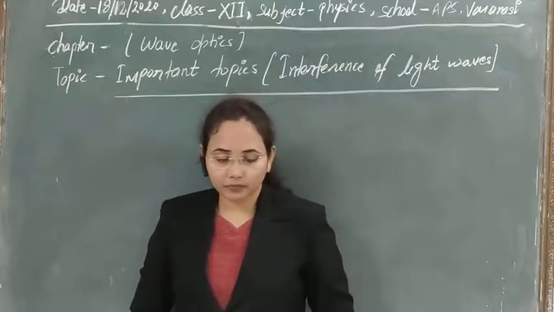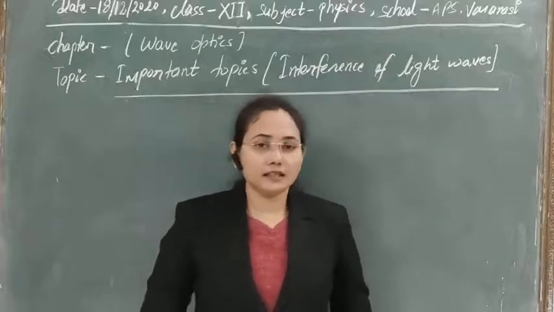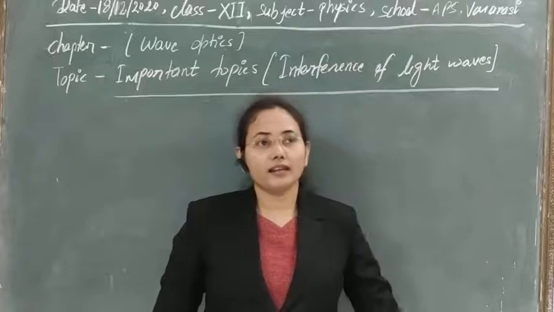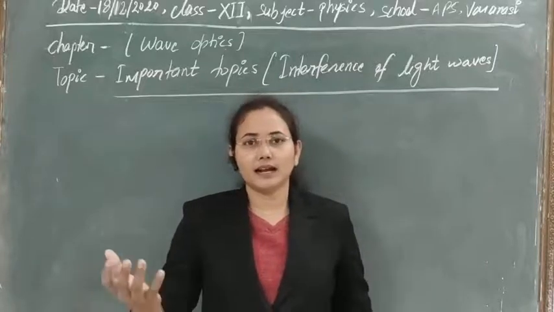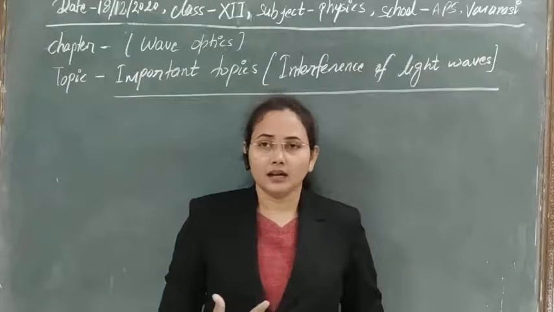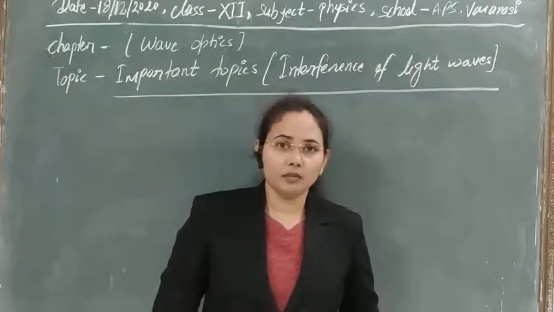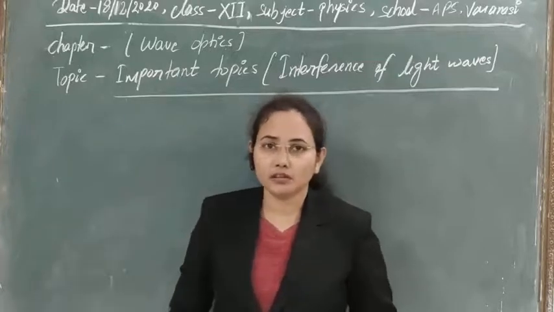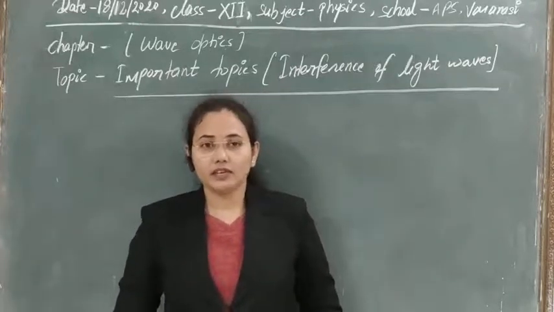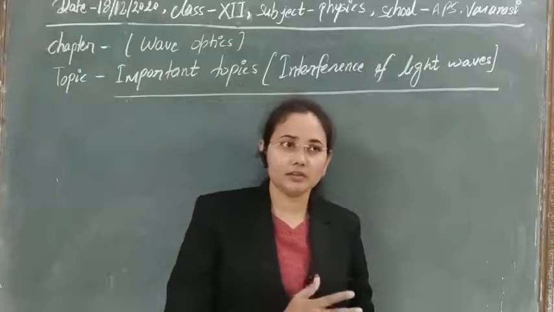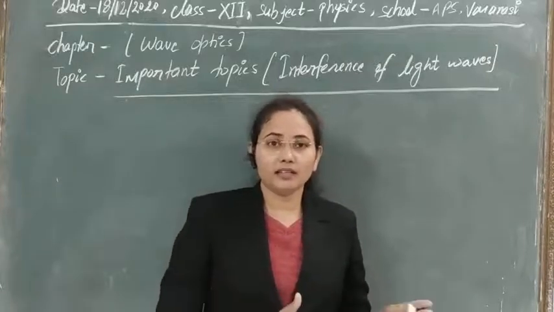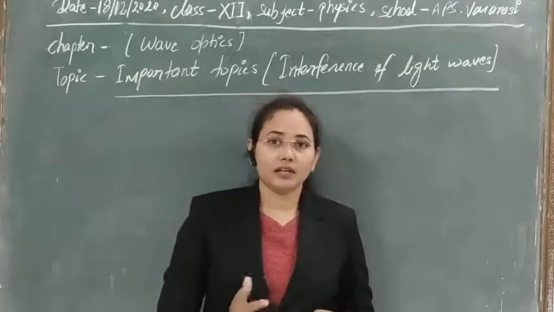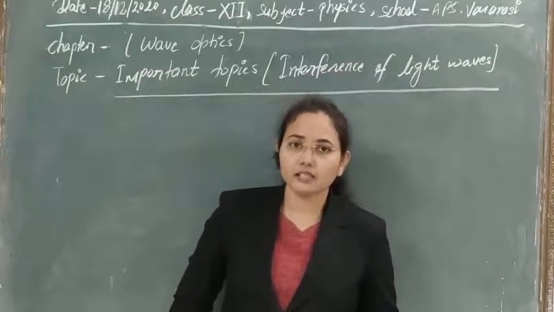So the next thing is, what are the conditions to get interference of light? In our daily life light comes to us, but there we get uniform intensity, uniform illumination. We are not getting any maximum or minimum distribution of light, but in the case of interference we are talking about a distribution of light, at some points maximum and at some points minimum. So how is this phenomenon possible?